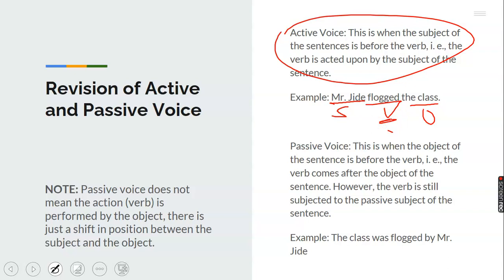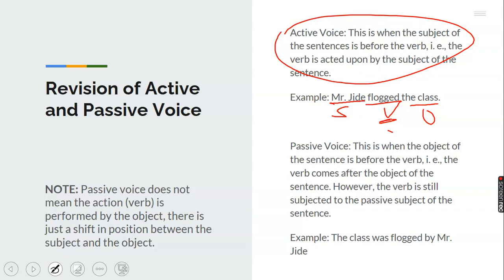Then when it is passive, the subject goes to the place of the object. That is, the verb comes after the object. However, the verb is still subjected, that is, still following the instruction of the subject.